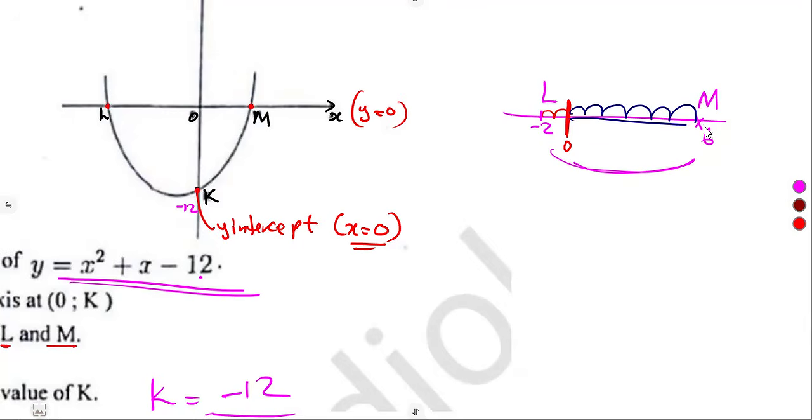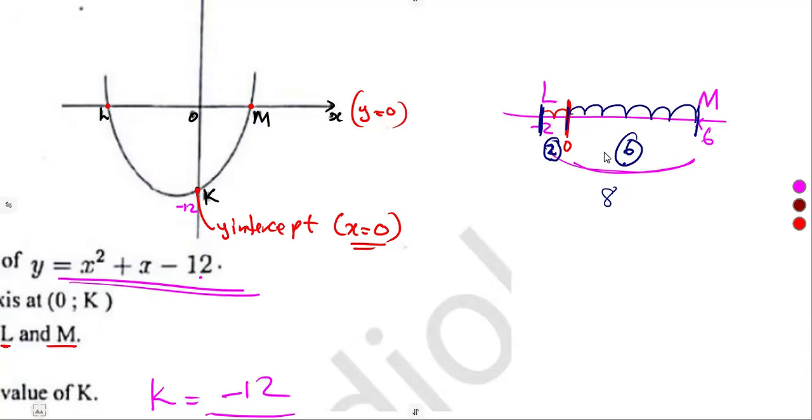There are two distances. So for you not to be mistaken there, to say there are 2 units, from -2 up to 0 there are 2 units, or from 0 up to 6 there are 6 units. So 2 plus 6, we get 8. I'm not saying this is the answer to our question. I'm saying if you are given something about a horizontal line, you can find the length that way.